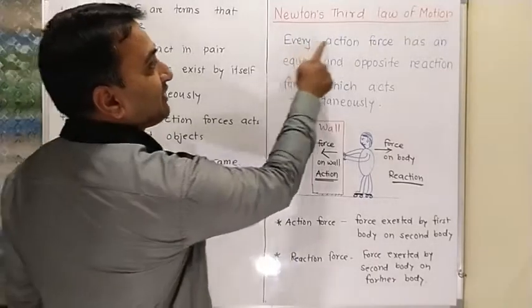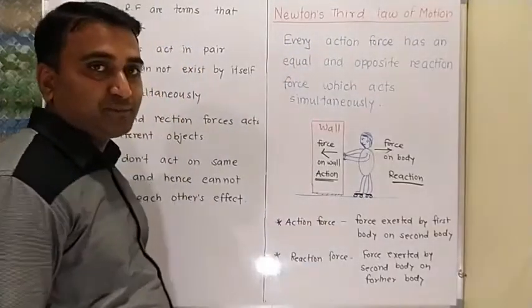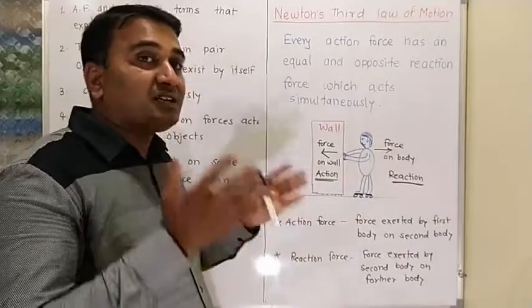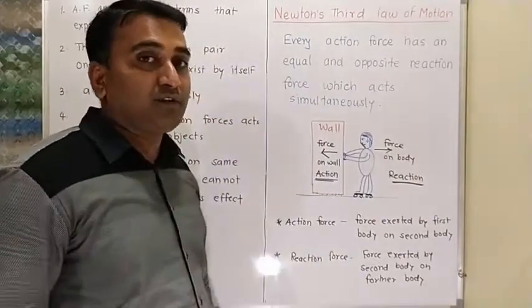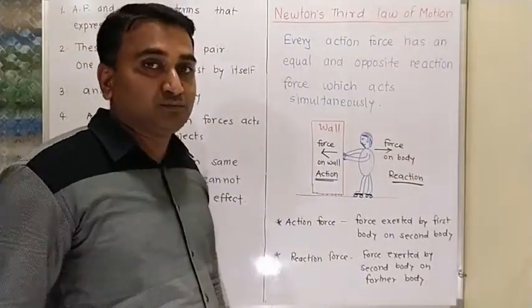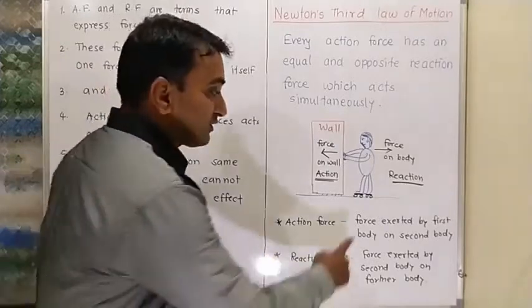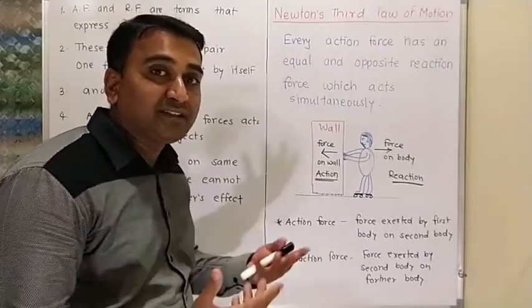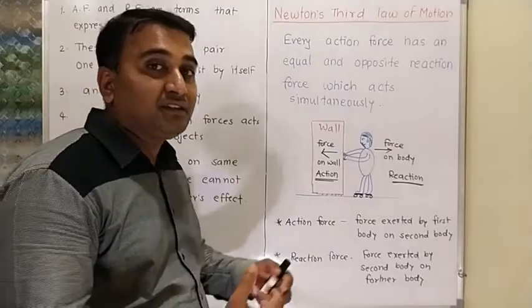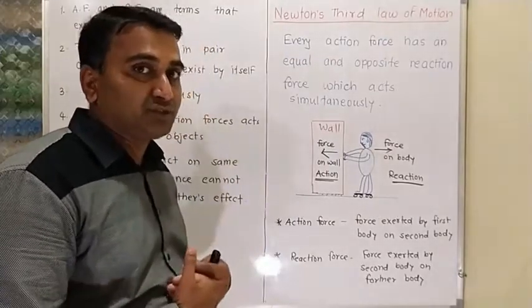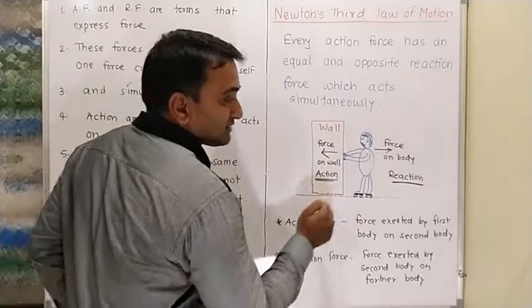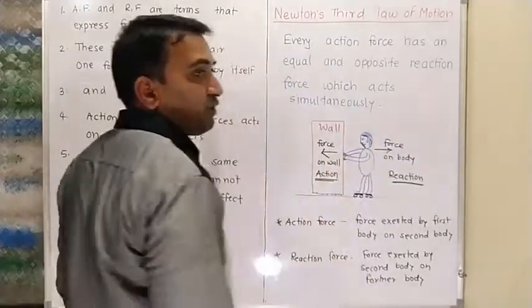But when the person is giving force on the wall, the wall will not move. But the person, because of the wheels, we are getting the result of that reaction. So the man is moving away from the wall.